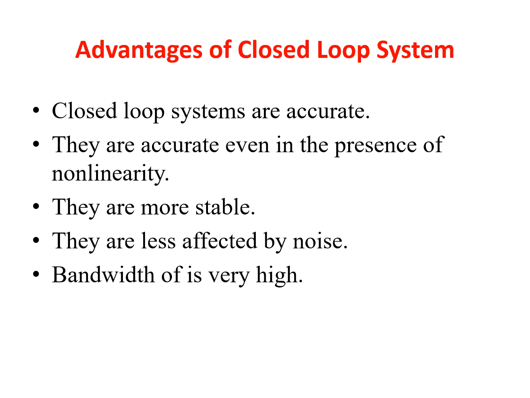Now coming to the advantages of closed loop control systems: closed loop systems are accurate. They are accurate even in the presence of non-linearity, and they are more stable when compared with open loop control systems. They are less affected by noise, and the bandwidth of operation is very high.